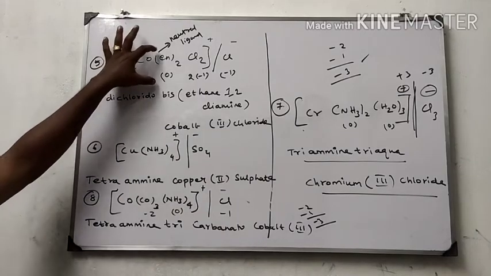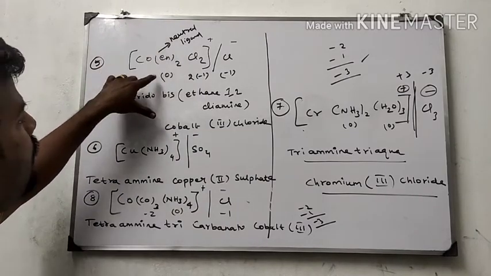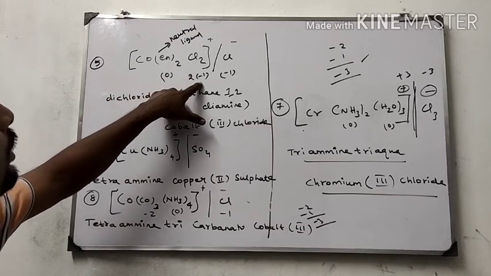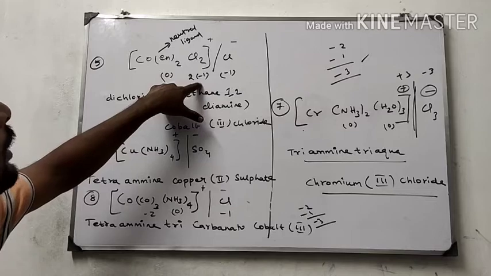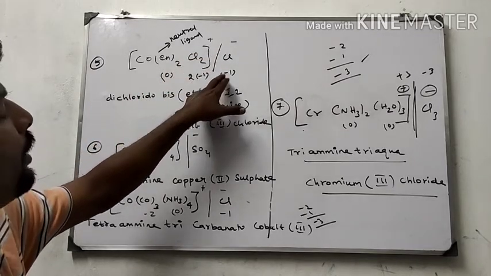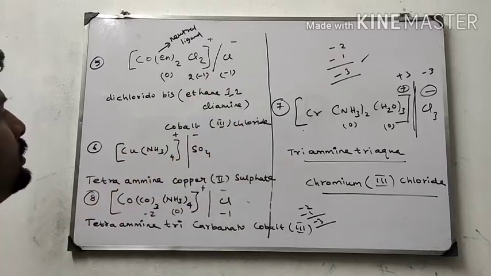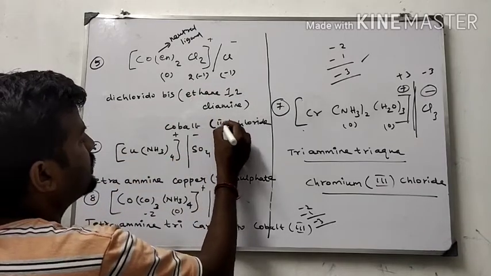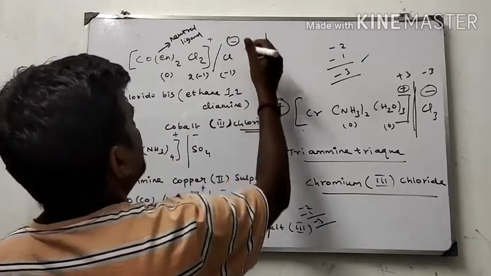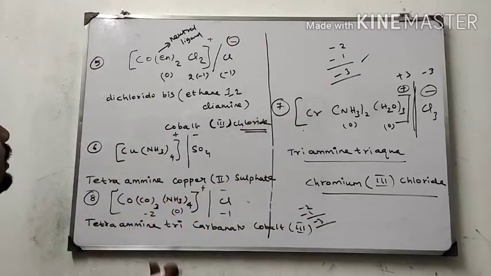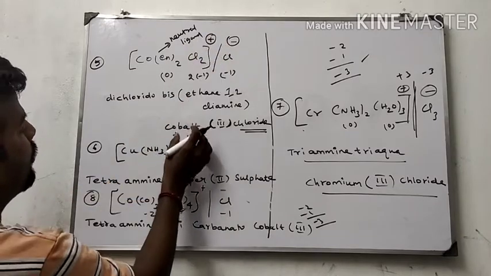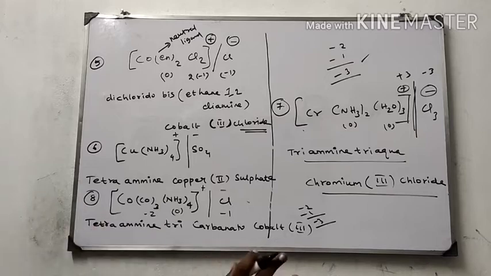See, ethylene diamine is a neutral ligand, therefore its charge is 0. Chlorine has -1. 2 chlorine are there, 2 into -1. The counter ion chlorine has -1. Therefore, -2 -1 is equal to -3. Therefore, the oxidation state is 3. Cobalt 3 chloride. Chloride present outside means we have to write it as such. The cobalt metal is present in the cationic sphere, therefore we write the metal name as it is.